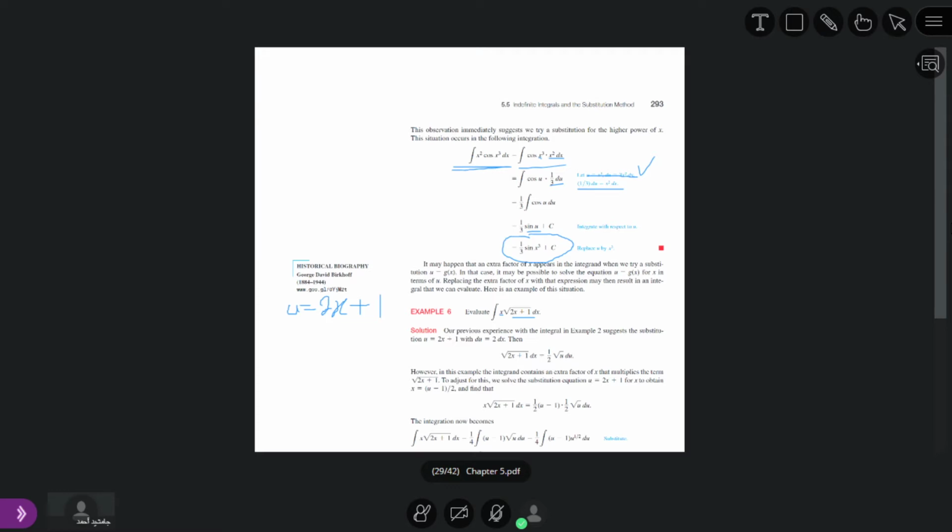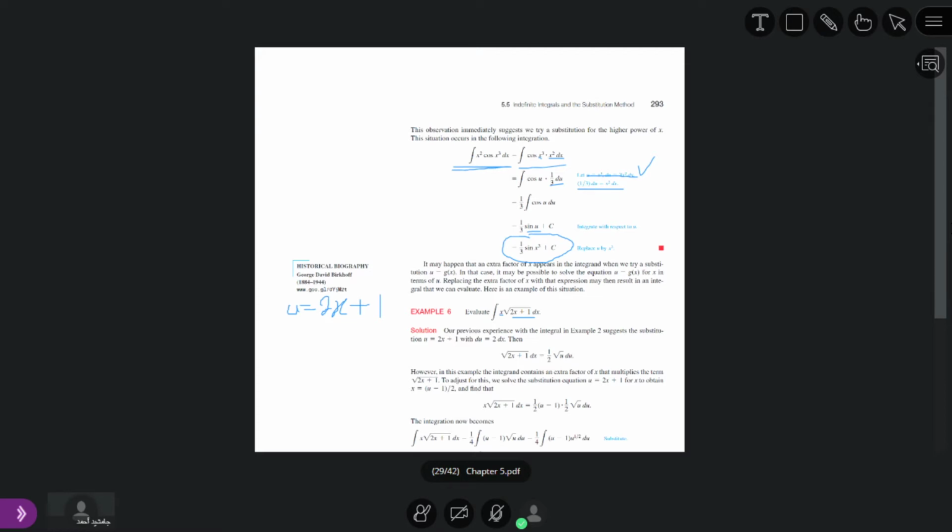But here we also have x. These two we can find easily, because u is equal to 2x plus 1 and dx is equal to 1 by 2 du.